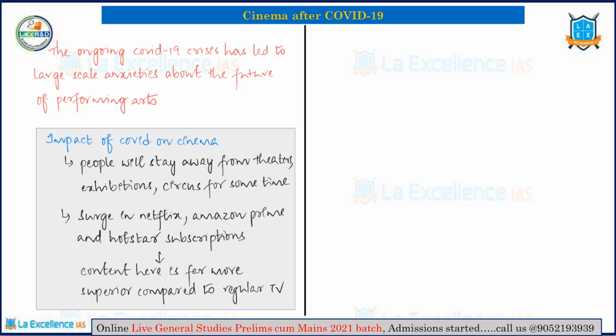This will basically push the films to shift to an online platform. So if you look at the subscriptions and the incomes of Netflix, Amazon Prime, Hotstar, and so on, they have basically witnessed a record surge of subscriptions during the lockdown. Now this does not mean that everybody has suddenly turned into a film lover, but this only means that people have shifted from the offline mode to an online mode because nothing is available in offline mode.